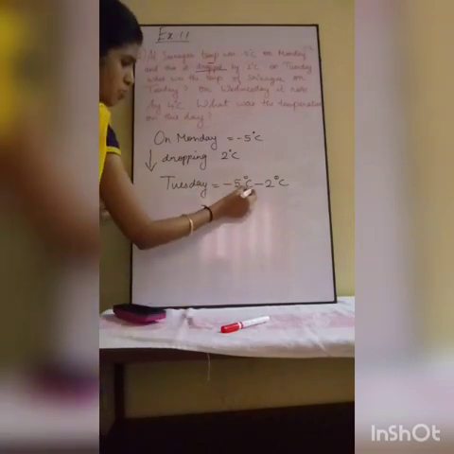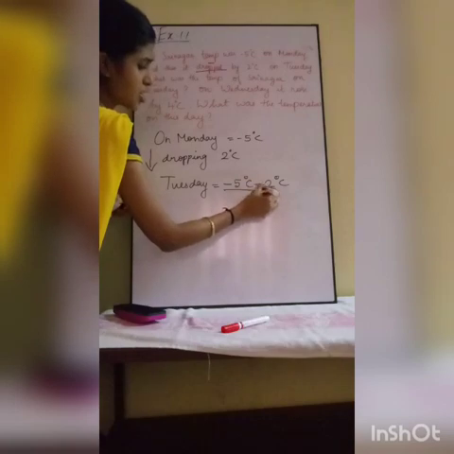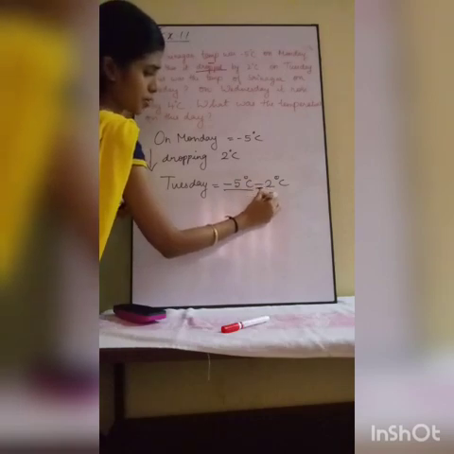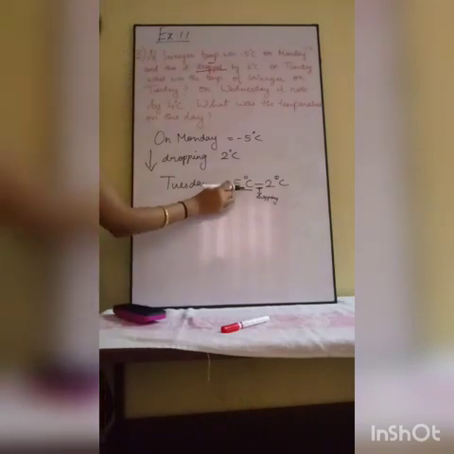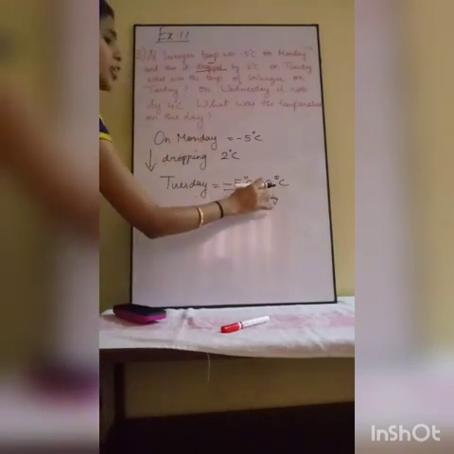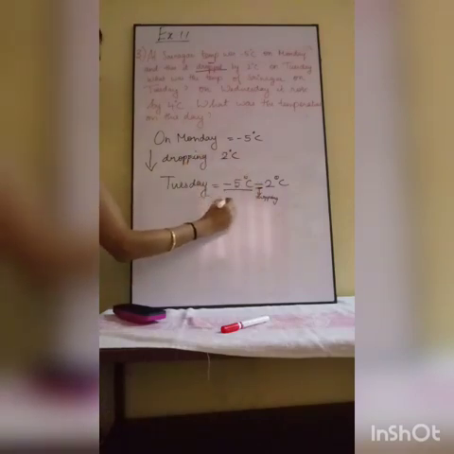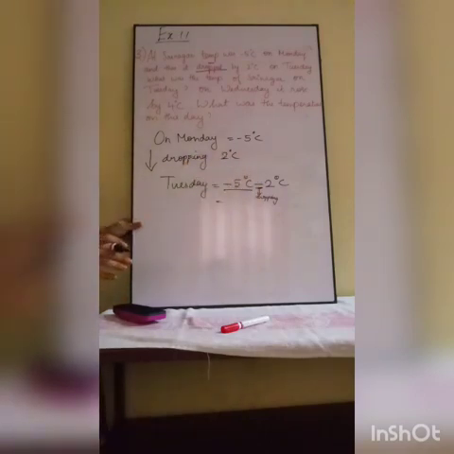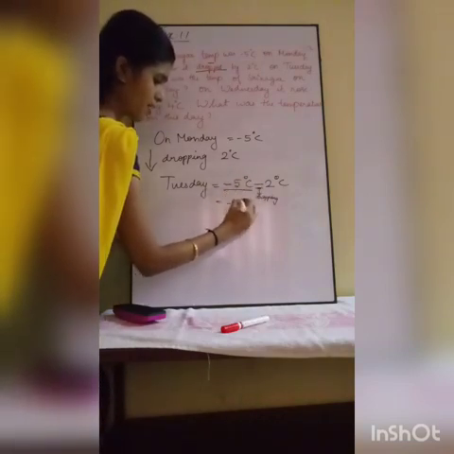See, from this minus 5 degrees Celsius on Tuesday, 2 degrees Celsius is dropping. Minus is dropping, so that's why I am putting minus here. Then minus 5 minus 2, same sign, add and put the same sign: 5 plus 2 is 7, minus 7 degrees Celsius.